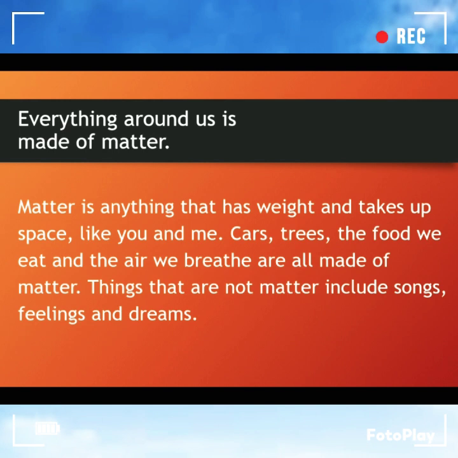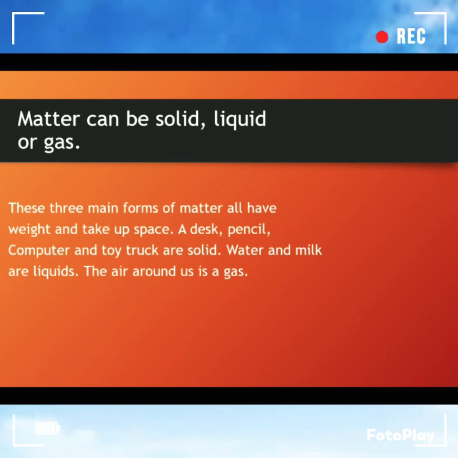Everything around us is made of matter. Matter is anything that has weight and takes up space, like you and me. Cars, trees, the food we eat, and the air we breathe are all made of matter. Things that are not matter include songs, feelings, and dreams. Matter can be solid, liquid, or gas. These three main forms of matter all have weight and take up space.